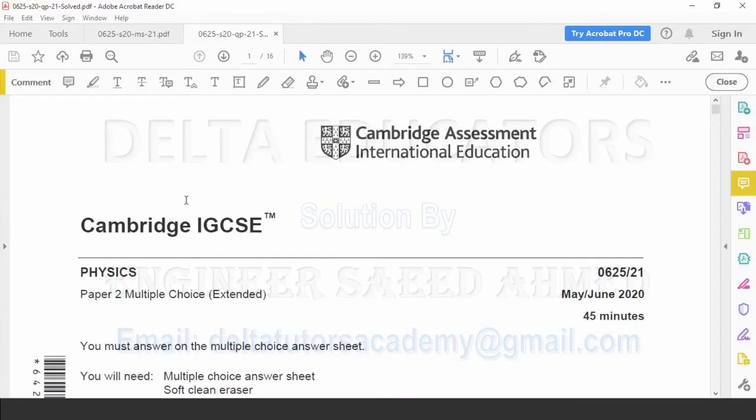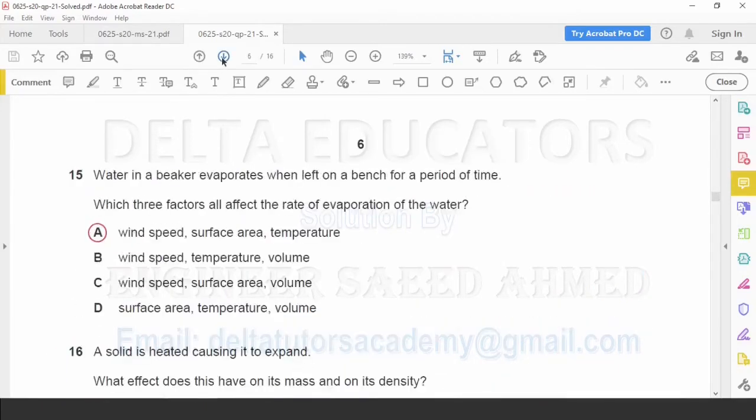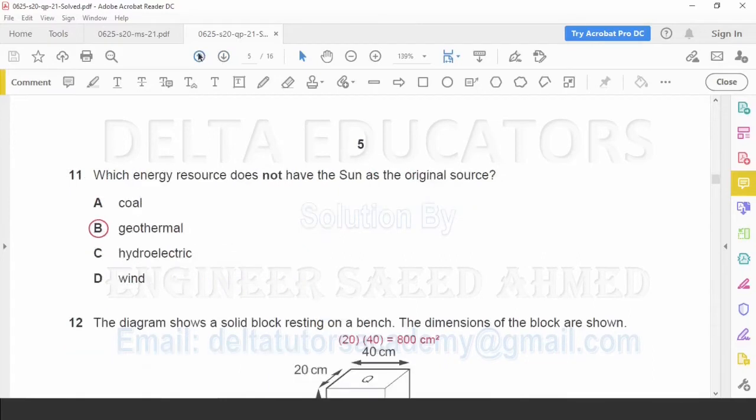IGCSE Physics, Paper Code 0625, Paper 2, Variant 1, May-June 2020. Today we will solve question number 11 to question number 20.